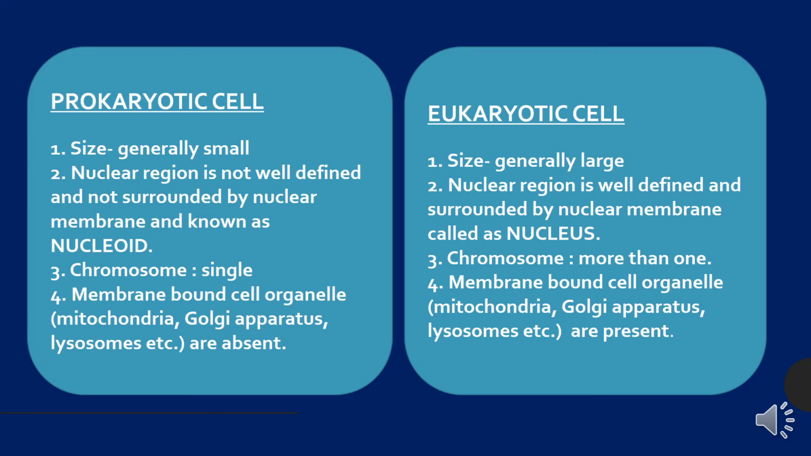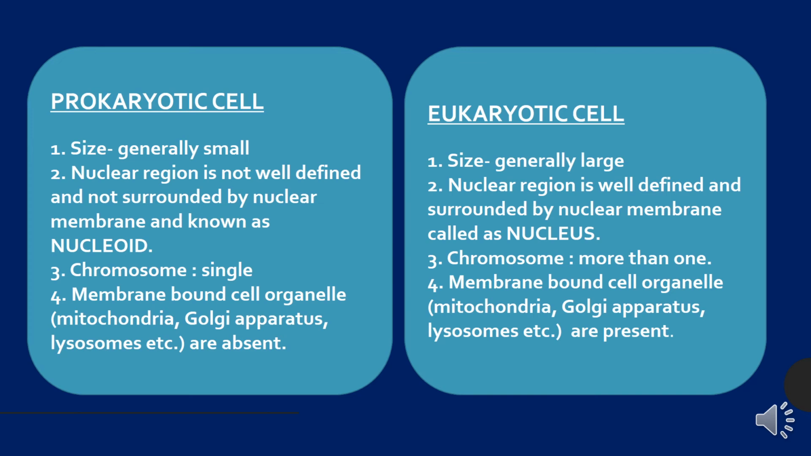So now the difference between prokaryotic cell and eukaryotic cell. The main difference is that the prokaryotic cell does not have a well defined nuclear region, meaning they do not have a nuclear membrane, and that structure is known as the nucleoid. In the next slide we will see the structure of the prokaryotic cell, that is very important. The nuclear region is not well defined, it is in coiled form, and it is not surrounded by any membrane.